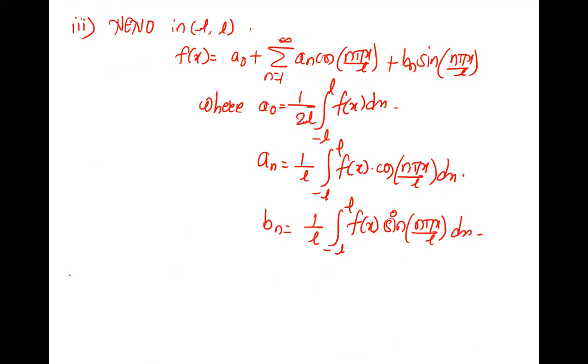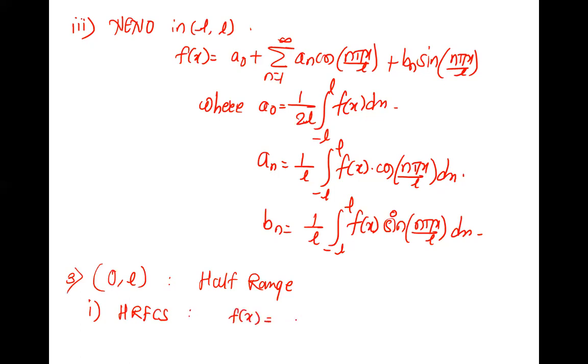What is the next interval? Third, 0 to L. 0 to L means it is half range, and half range is of 2 types. First is half range Fourier cosine series.